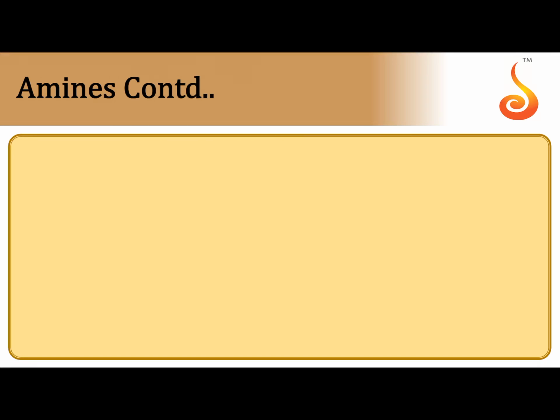Coming to the classification and nomenclature, amines are classified into 2 types: aliphatic amines and aromatic amines. In aliphatic amines, nitrogen of amine is attached to an alkyl group, whereas in aromatic amines, nitrogen of amine is attached to an arene ring. That is one type of classification. Later on, based on whether nitrogen is attached to 1 carbon, 2 carbons or 3 carbons, amines are divided into 3 types: 1 degree amines, 2 degree amines and 3 degree amines.